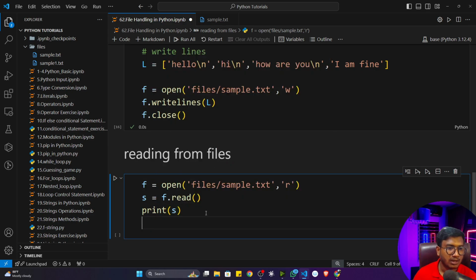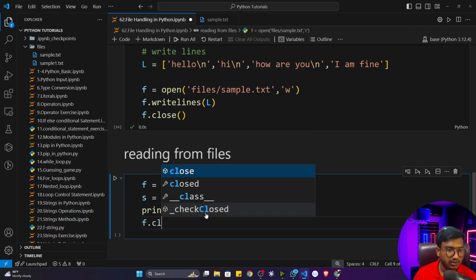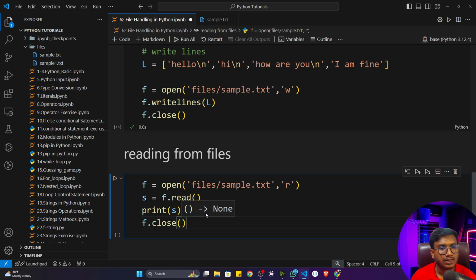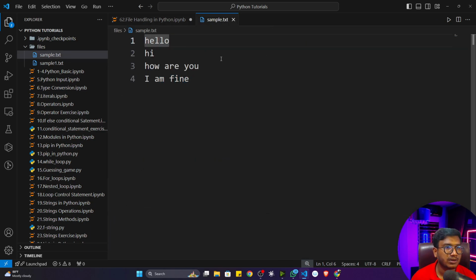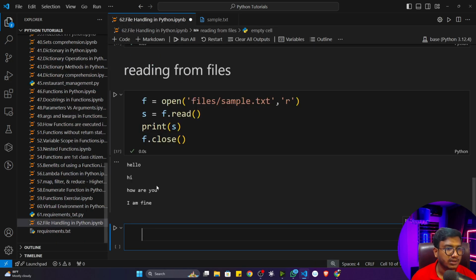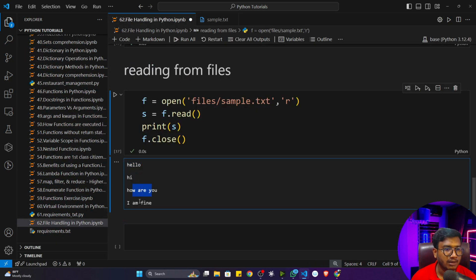After reading, I will also close this particular file. I'll just write f.close. That's it. Now if I execute the program, whatever things I had inside sample.txt, everything would be visible here. Hello, hi, how are you, I'm fine. I hope it is clear.